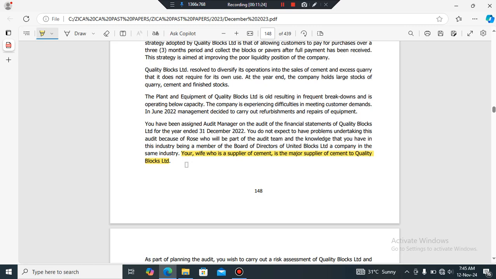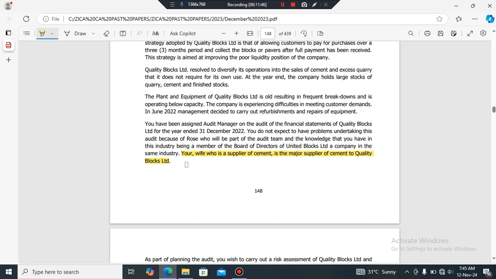So now my objectivity as the audit manager, when I'm coming up with the audit opinion, might be affected. Why? Because my wife has got an interest in this client that we are dealing with. So now there's a self-interest threat, thus the objectivity will be affected.